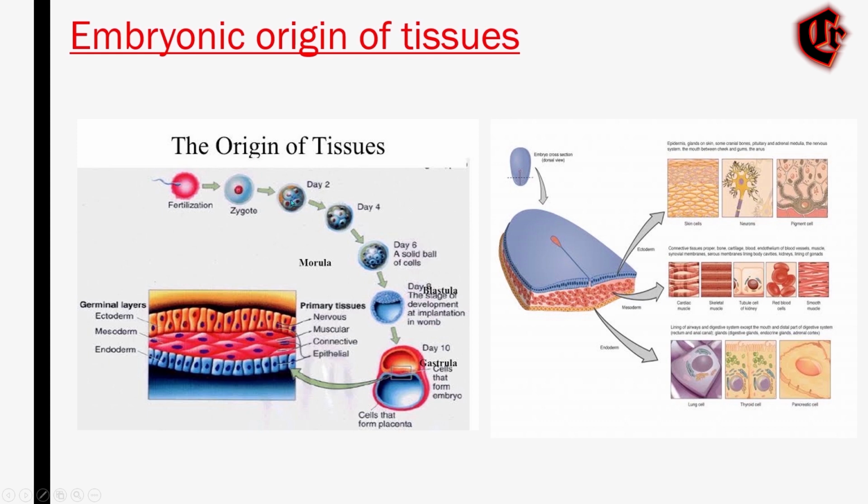You can see day 2, the second stage cells, the 4 stage cells, and morula, and then blastula, in which the embryo starts rearranging itself into layers, and gastrula, the early phase of embryonic development. And from here it will develop into the embryo.